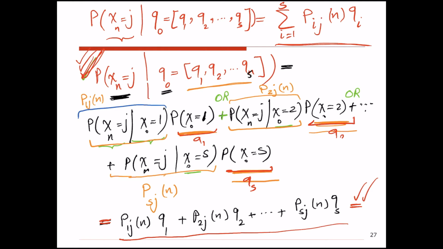So that helps us to calculate the chance that after n transitions we are at state j if we don't know exactly where we are right now, but I know the probability distribution of the state of the system at time 0. And if I calculate those probabilities for all possible states, so I find out what is the chance that after n transitions I'm at state 1 if I don't know where I am exactly right now, but I know vector q0, which is the probability distribution at time 0.